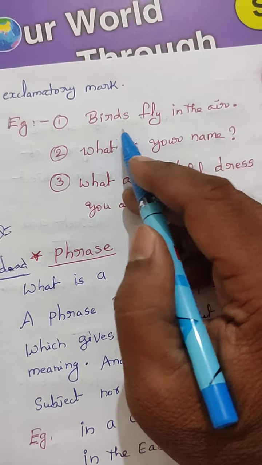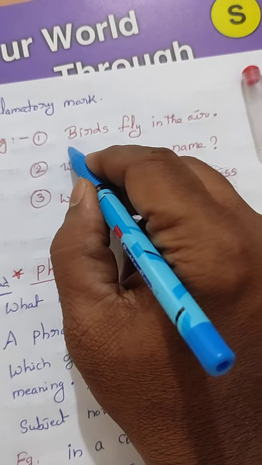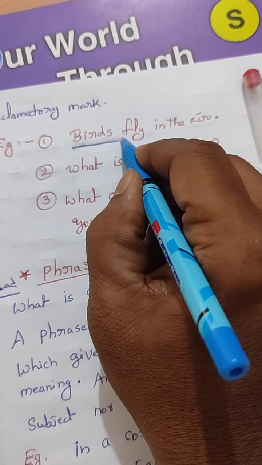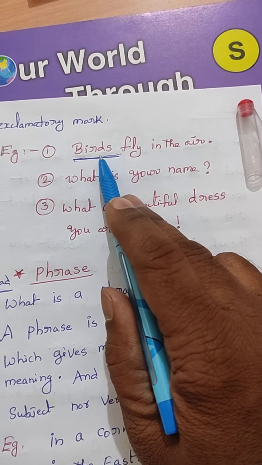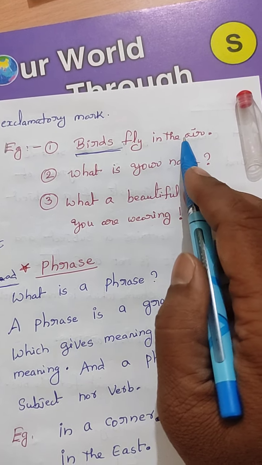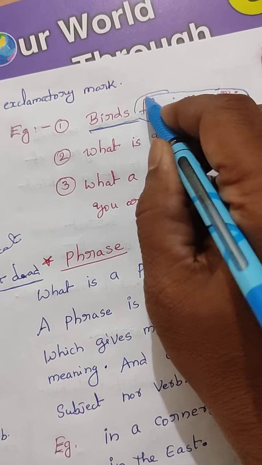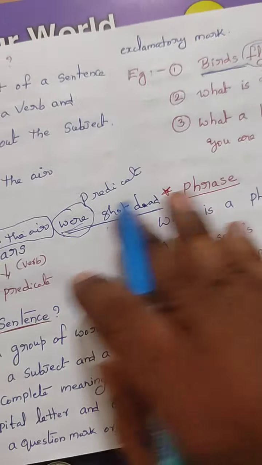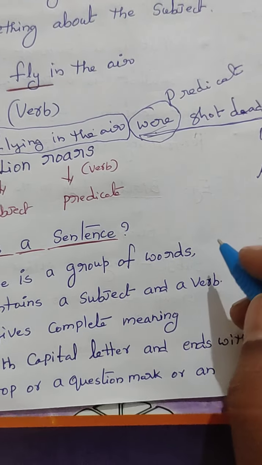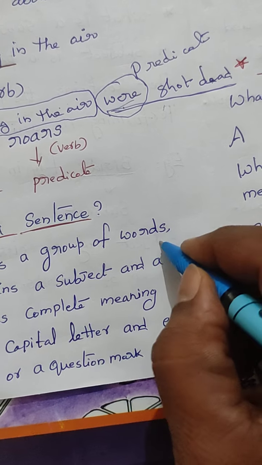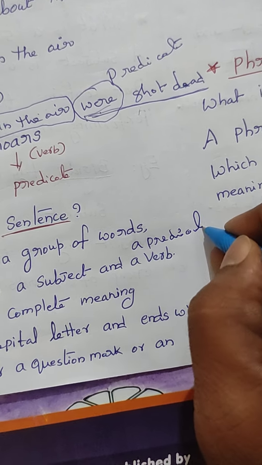See, it contains a subject and a verb. Is there a subject? What is the subject here? Very good. What are we talking about here? Birds. Subject. See, birds fly in the air. It is a predicate. And predicate contains a verb. Here also, a sentence is a group of words which contains a subject and a predicate. We can mention it like this, and a predicate.